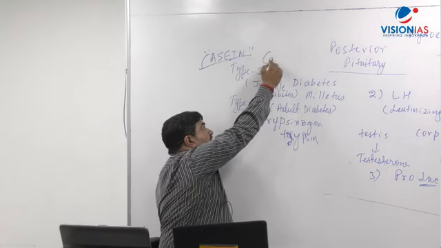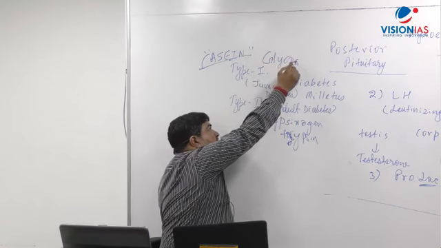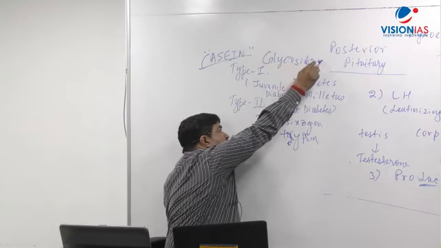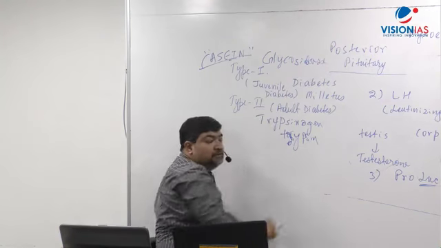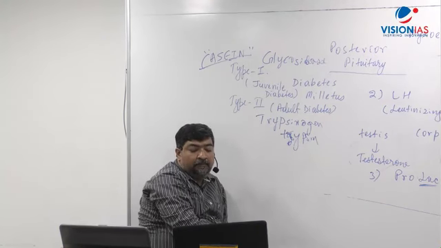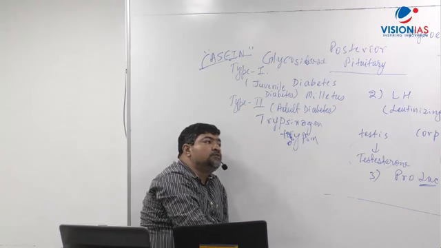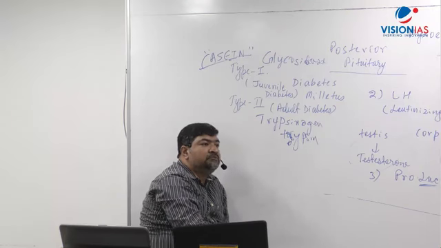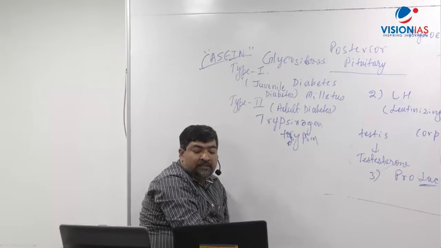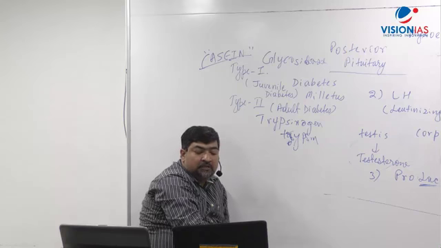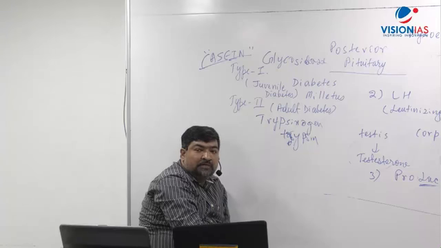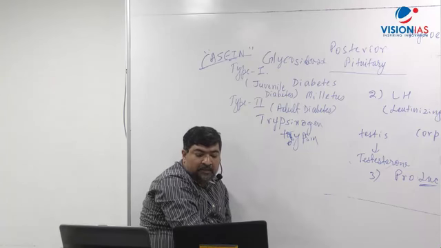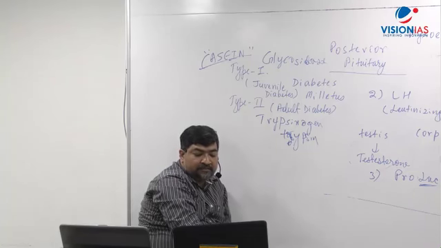You write there, dash, includes maltase, sucrase and lactase. Right?